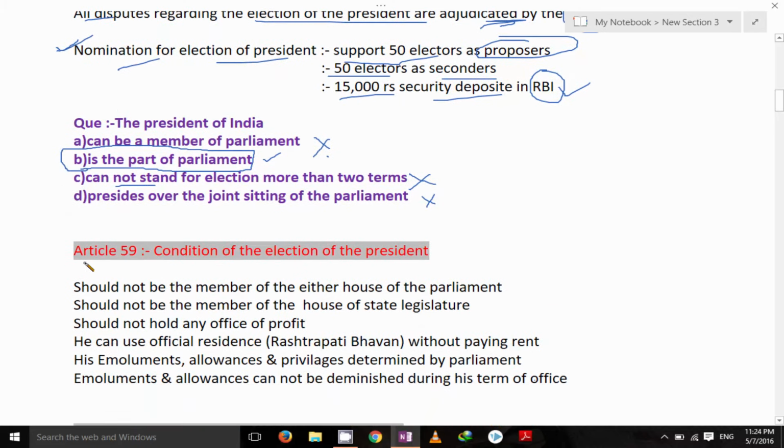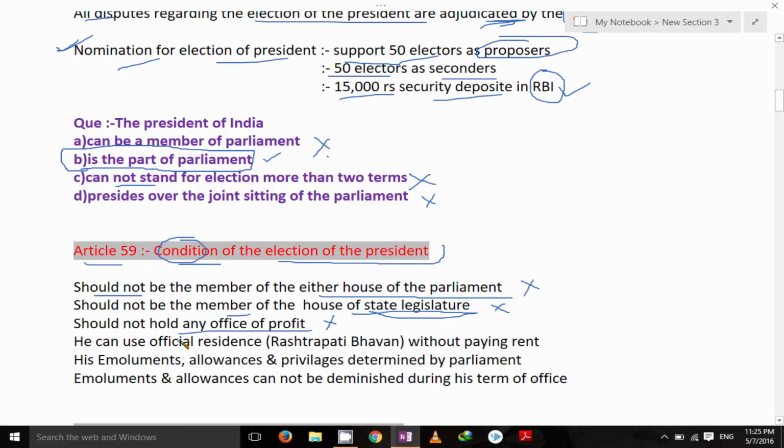Next, Article 59, the condition of the election of the President. What are the conditions for the elections of the President? He should not be the member of either house of the parliament. Okay, so he should not be a member of any house of parliament. Should not be the member of house of state legislature. Okay, then next, should not hold any office of profit.